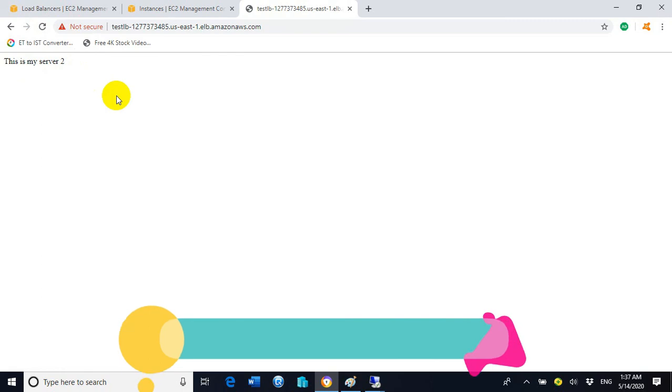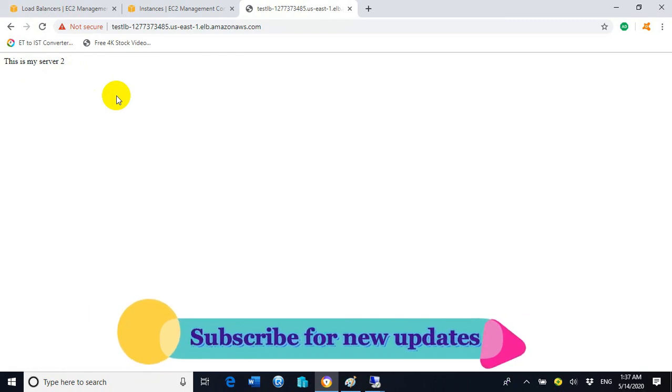Now it is showing this is my server 2. Let's refresh it again. Now it is showing this is server 1. Refresh again. Now it is showing this is my server 2. So we can say that our load balancing cluster is working fine. We did it successfully.